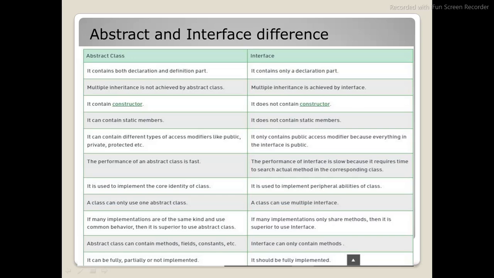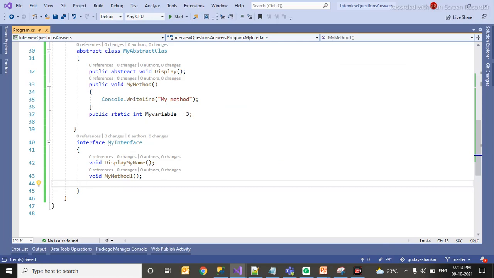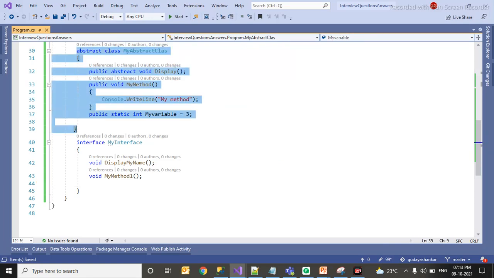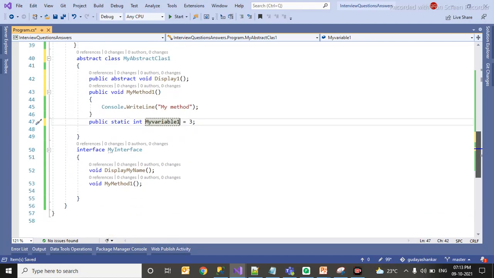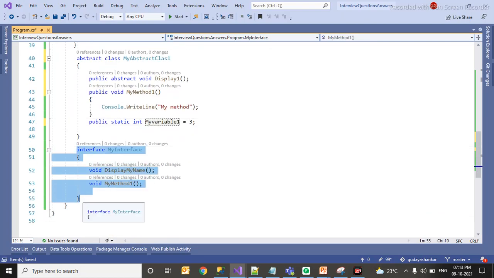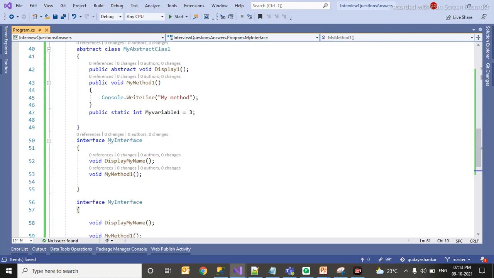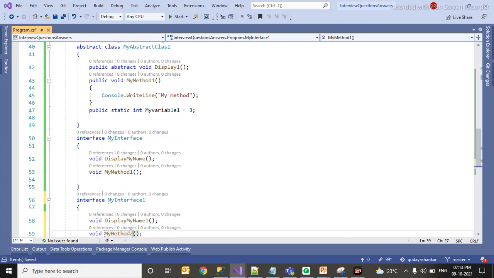Multiple inheritance is not achieved by an abstract class. Multiple inheritance is achieved by an interface. Let's see what it is. I have created one more class. I will create one more abstract class, abstract class 1, display 1, my method 1, variable 1. Then I will create one more interface, my interface 1, display method 1, and method 1 is there. I will make it 2.